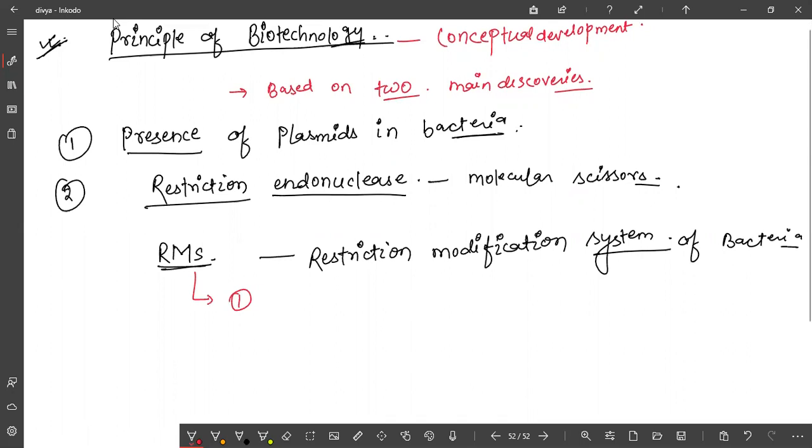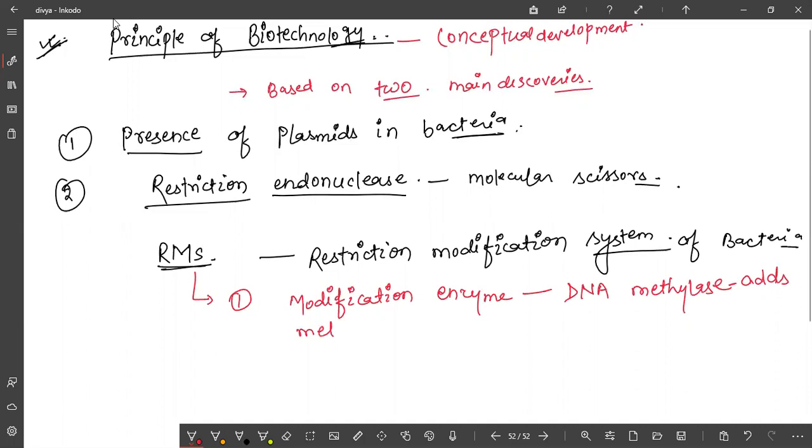One is the modification enzyme, and this enzyme is DNA methylase, that adds a methyl group to bacterial DNA.